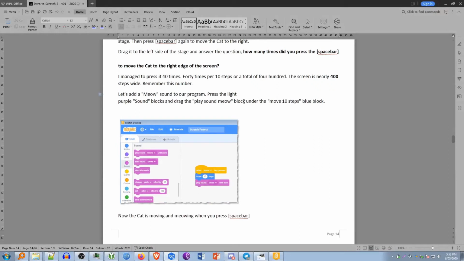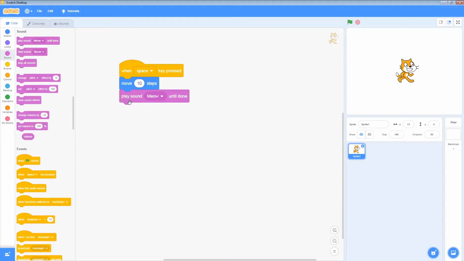Let's now add a meow sound to our program. Press the light purple sound blocks and grab the play meow sound until done and drag it in. Now what happens when we press the spacebar key? So here we go, I've dragged the play meow sound over to here, and I press spacebar. That is very loud. So when I press the spacebar key, the cat now meows when he moves.